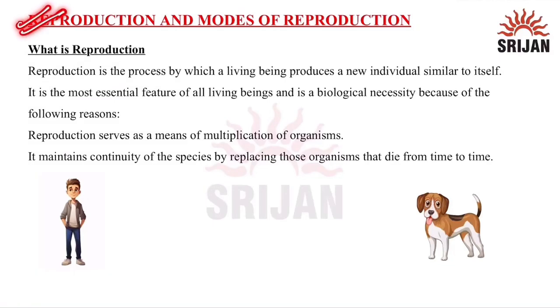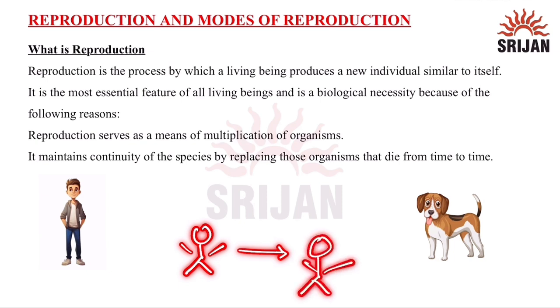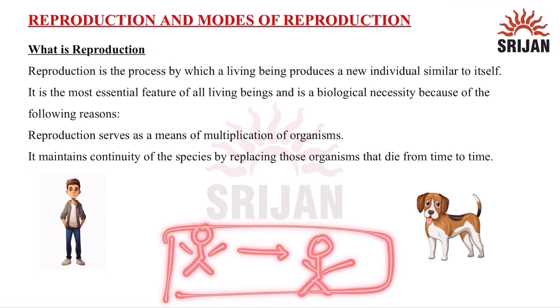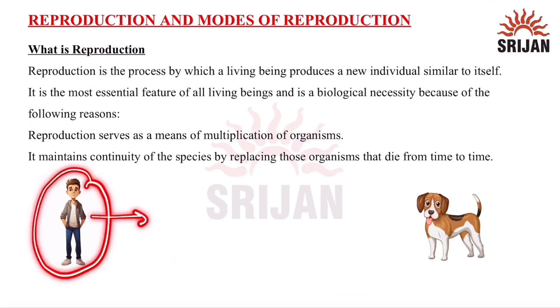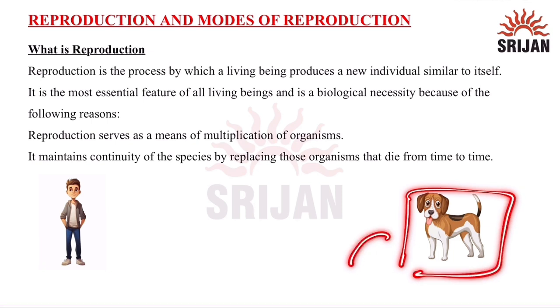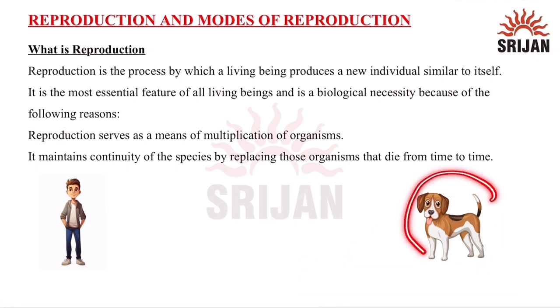In this video, we will learn about reproduction and modes of reproduction. Now, first of all, what is reproduction? Basically, it is a process in which living beings produce a new individual which is similar to them. If a human is reproducing, he's producing a human again, not a dog. And if a dog is reproducing, it is about to produce a dog only. If a species is reproducing, then it will always produce another offspring of the same species.